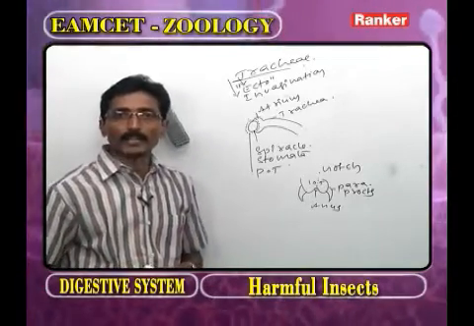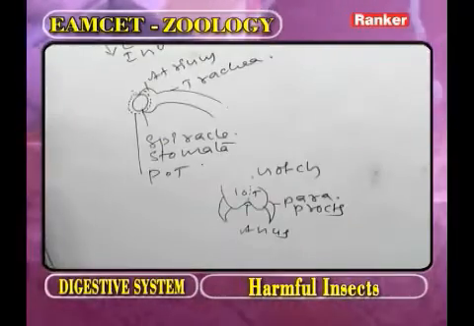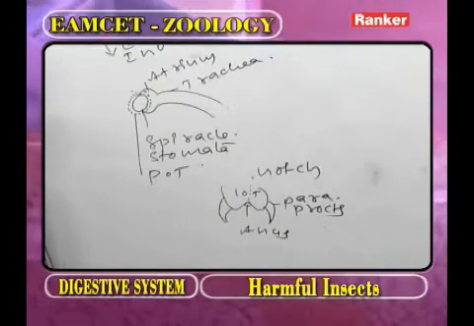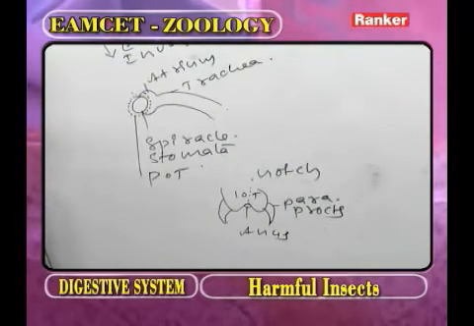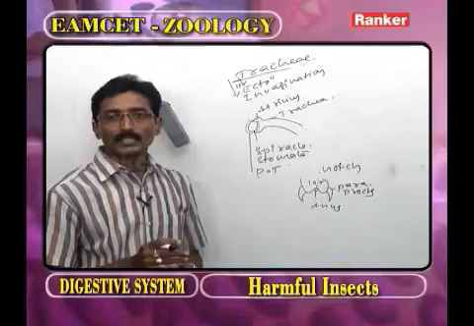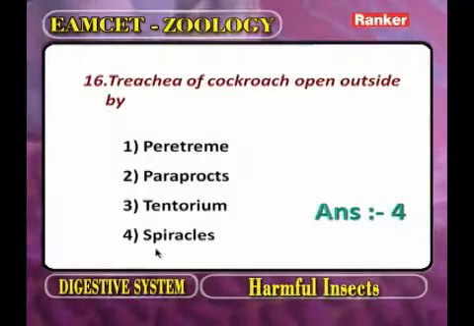What is the tentorium? It is an apodeme or endoskeleton, gives protection to the brain. Now what is the answer for this question? The spiracles. Now we go for the next question.